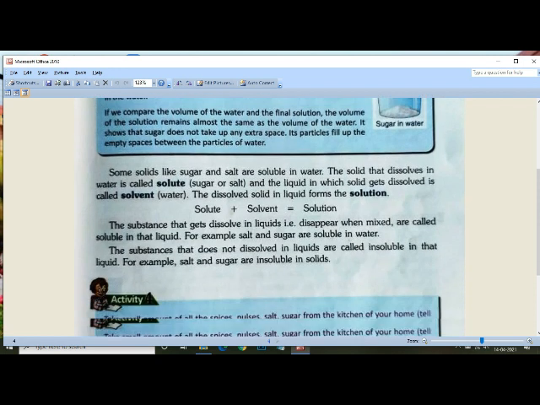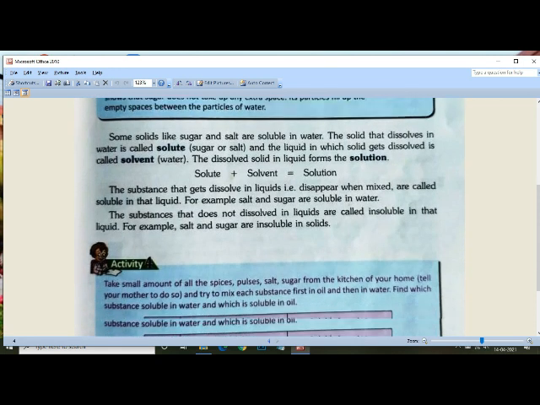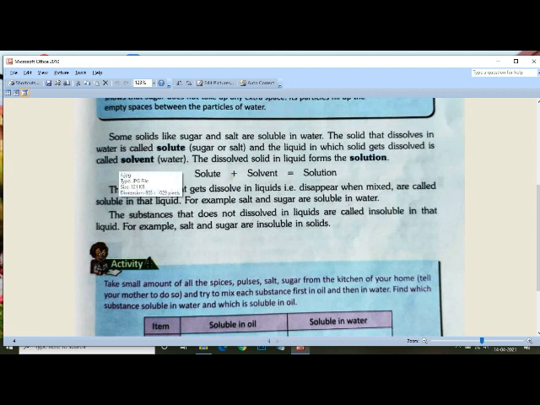Some solids like sugar and salt are soluble in water. The solid that dissolves in water is called solute, like sugar or salt, and the liquid in which the solid gets dissolved is called solvent. The dissolved solid in liquid forms the solution. So, solute plus solvent equals solution. The substance that gets dissolved in a liquid, that is, disappears when mixed, is called soluble in that liquid.